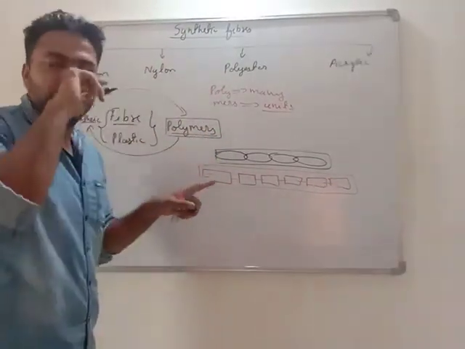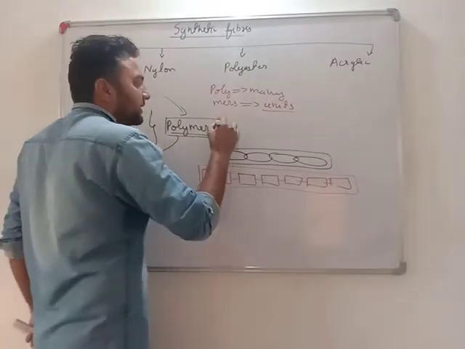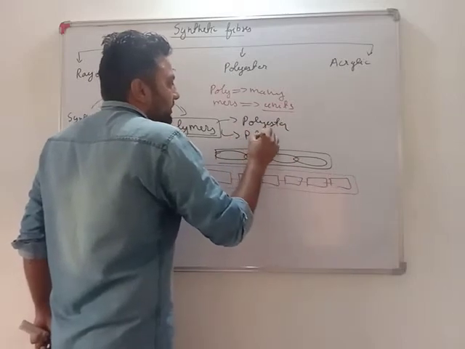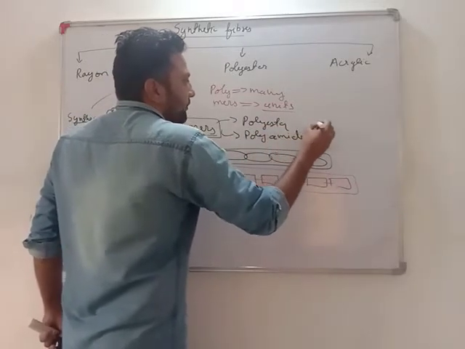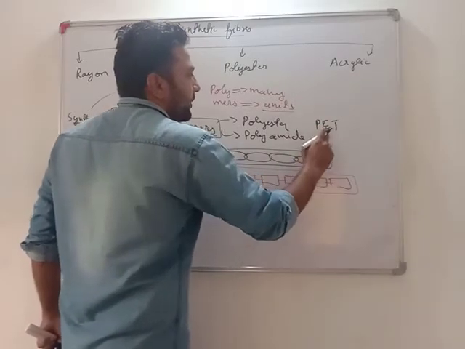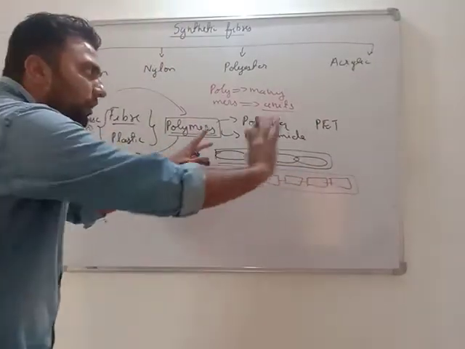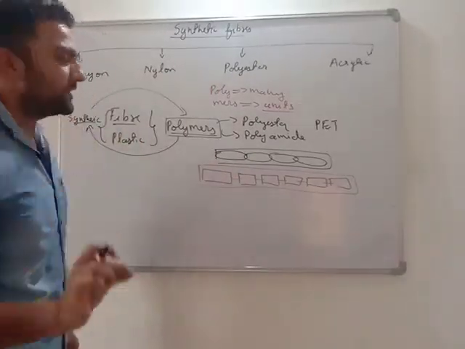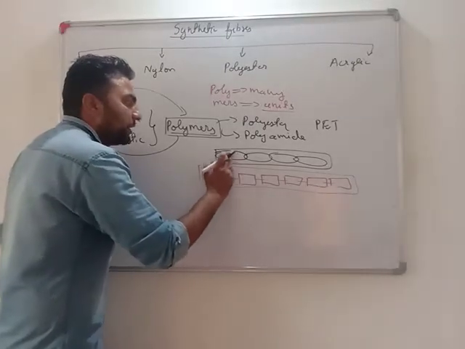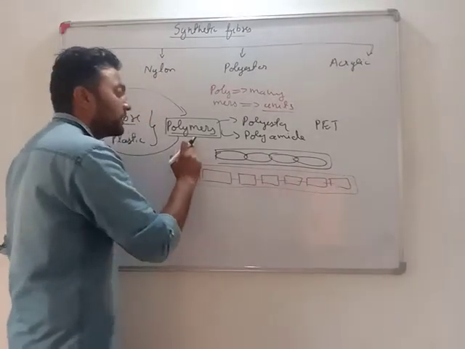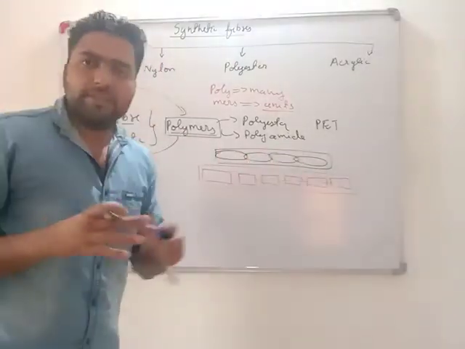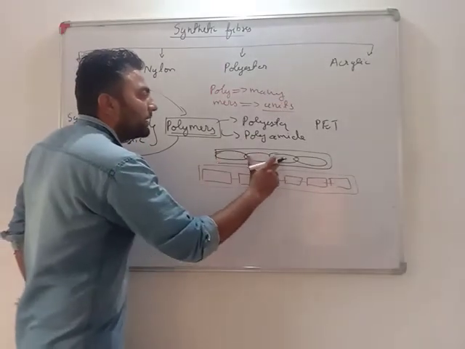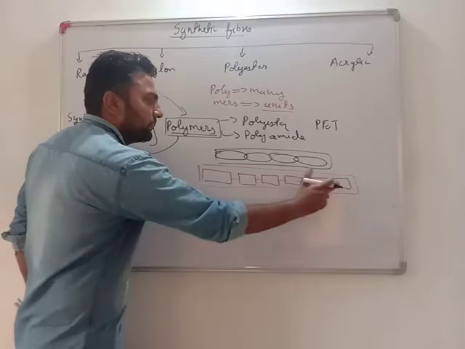What does polymer mean? See, in further studying, we will be getting words like polyester, we will be getting words like polyamide, we will be getting PET, that is polyethylene terephthalate. These all are polymers. All the fibers and plastics, all are polymers. What it means is that these are prepared by repeating units. What are polymers? Polymers are long chains or long sheets. And how are they made? They are made by combining repeating units. Got it? Yes or no?